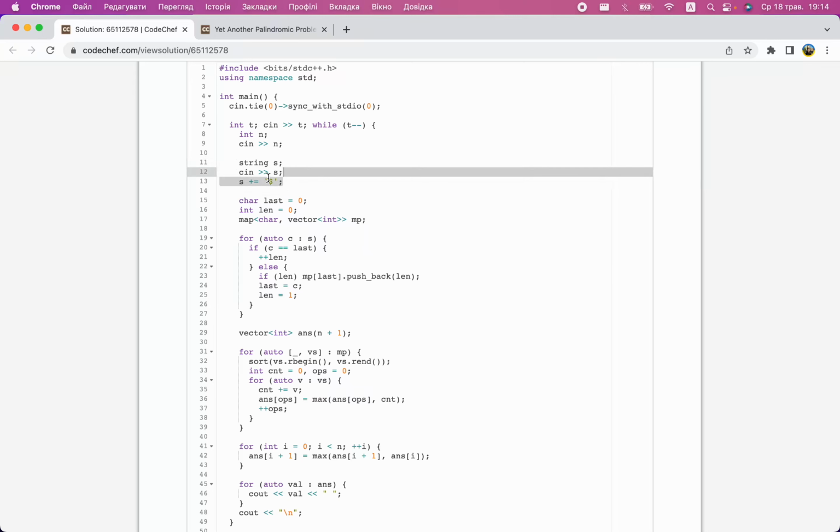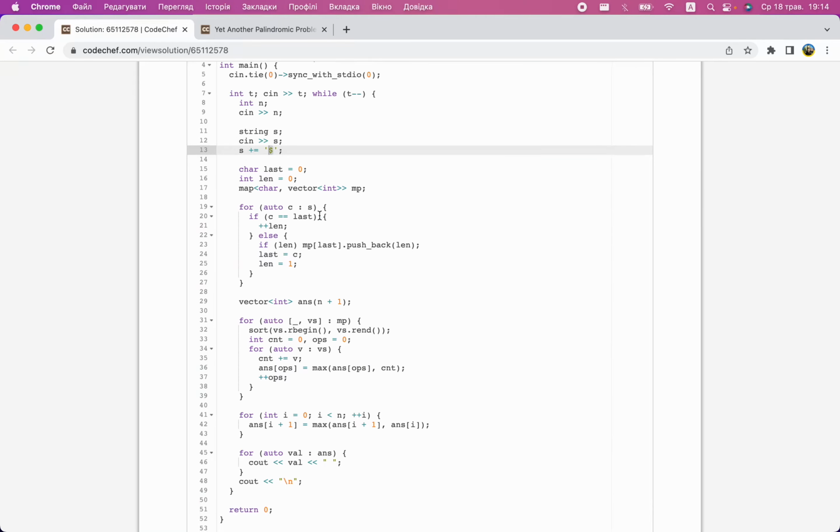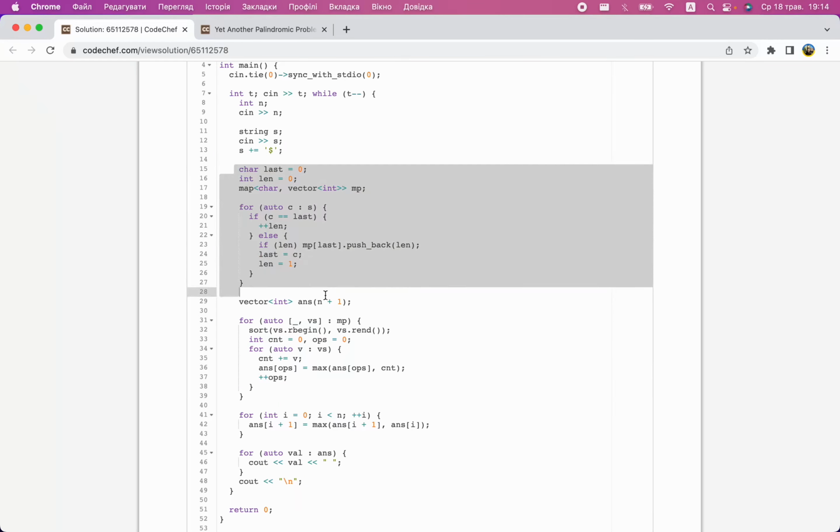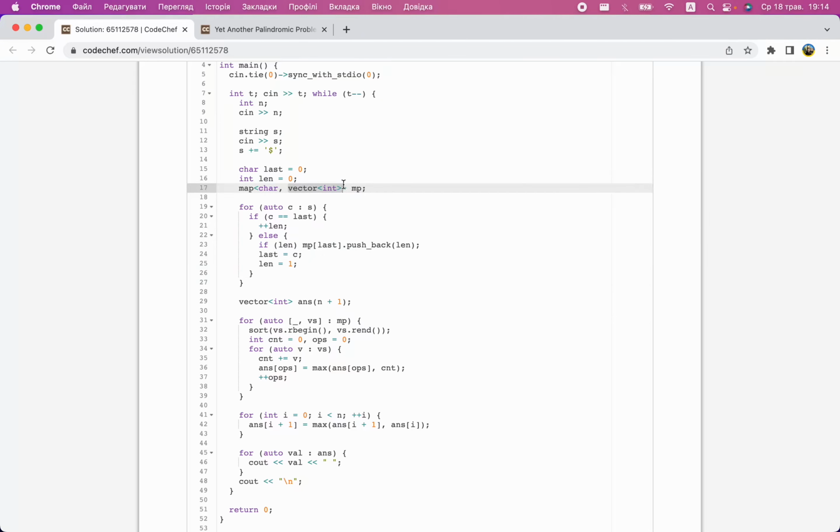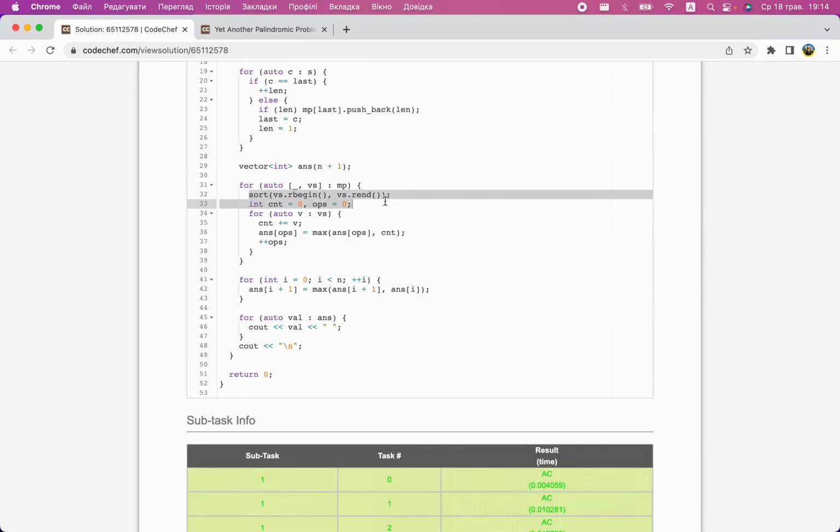So I use this trick, append a sentinel, to automatically terminate the last group. Then I find groups of consecutive characters, a very easy thing to do. By the way, this is the part where I had some bug. Try guessing. So then for each character, I record the lengths of the groups of this character. Then I sort them. I take the longest first. I merge them with my current group and I increment the number of operations. And then I update, like I said. Okay, for this number of operations, I get this, I can't get that many in a row.